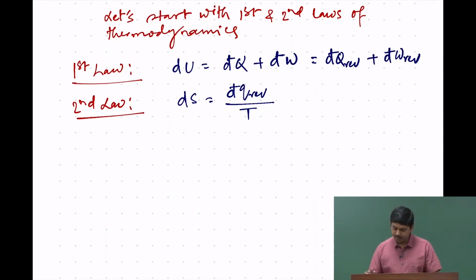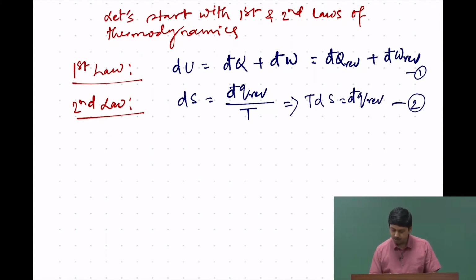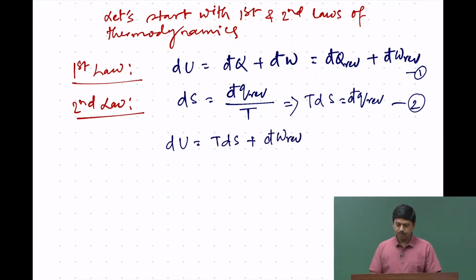Now, combining these above two equations, equation 1 and equation 2, from here we can get TdS is equal to đq reversible. So now combining the two equations, we get dU equal to TdS plus đw reversible, and we know that đw reversible is nothing but minus PdV. So dU equal to TdS minus PdV.